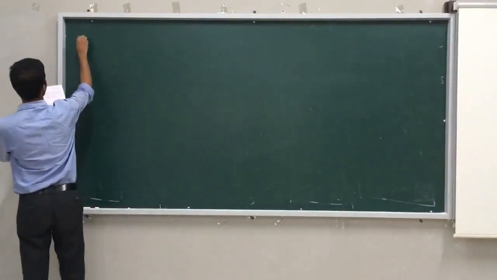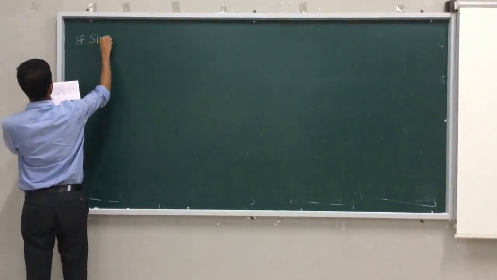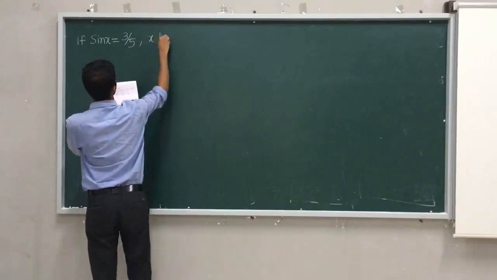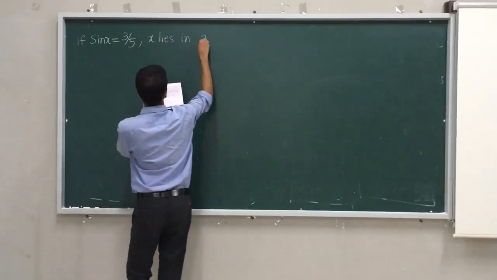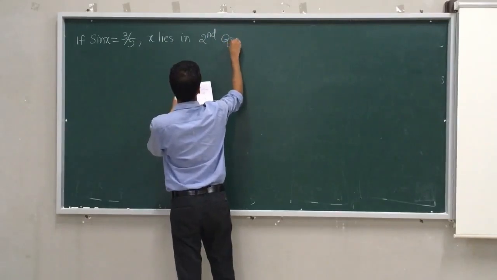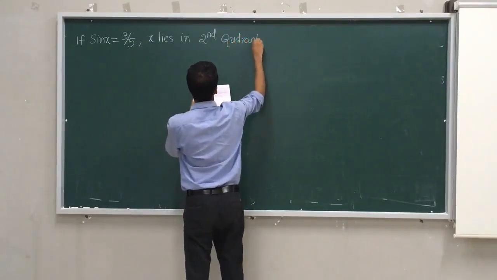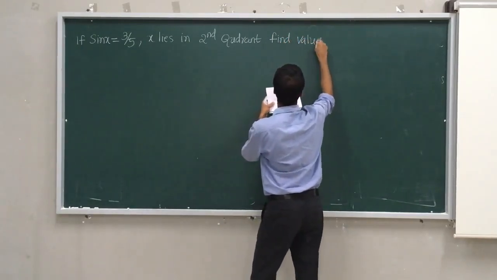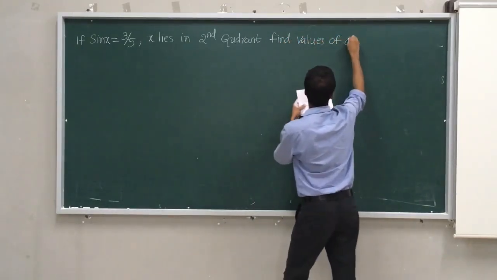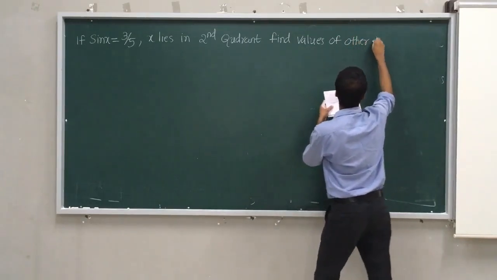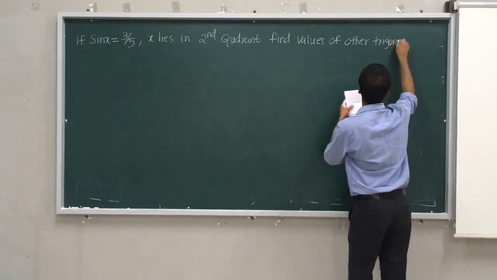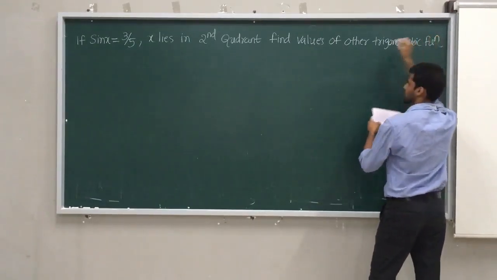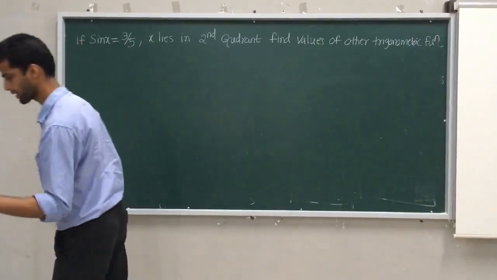If sin x equal to 3 by 5, x lies in second quadrant, find values of other trigonometric function. Better you don't wait. Let me start the solution; along with me if possible.